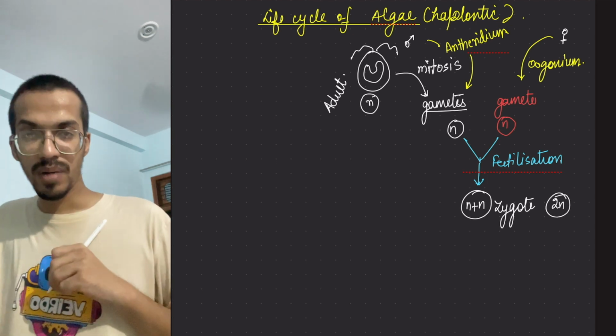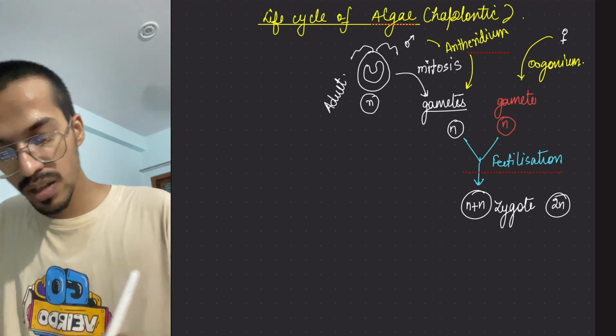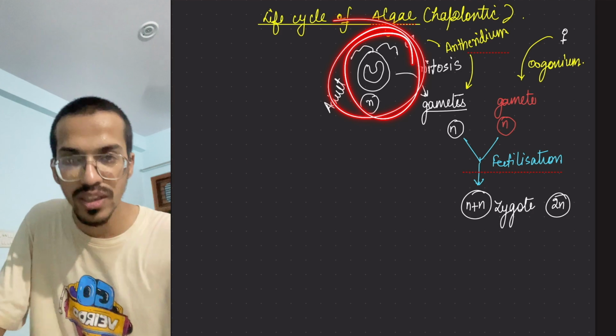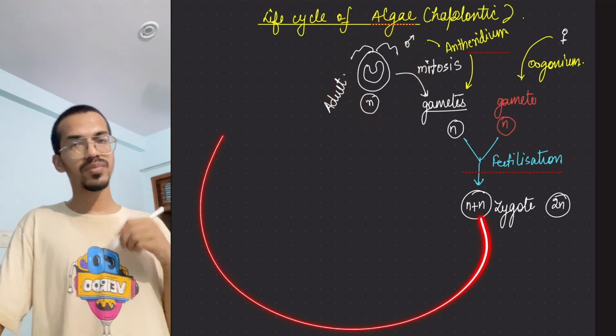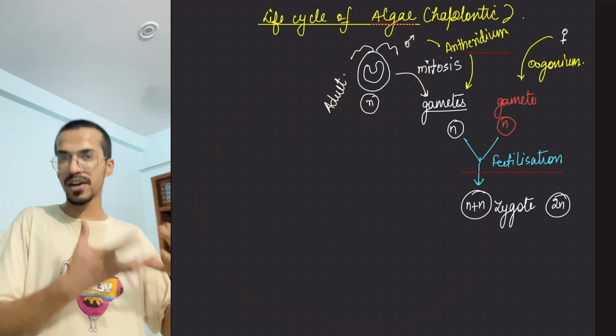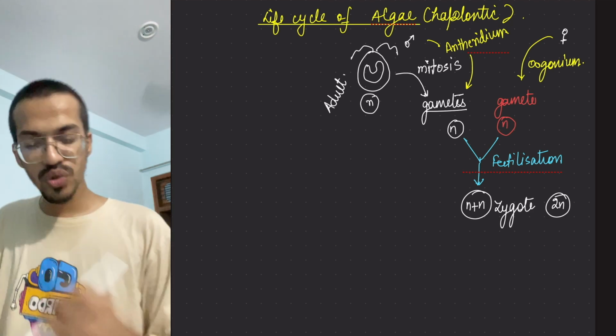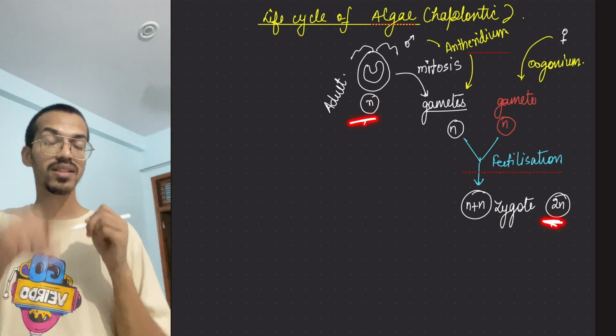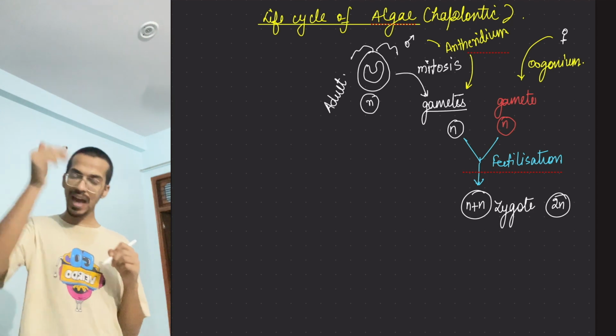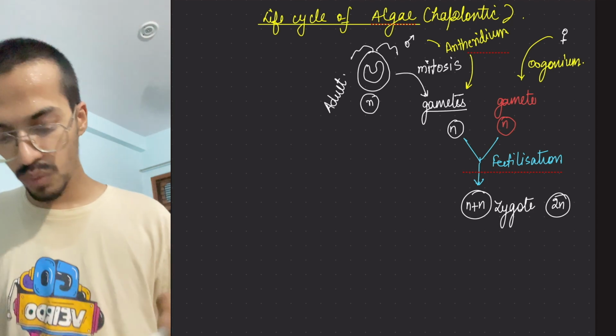Since here the problem occurs. If you see the main body, because the zygote will form this, right? After fertilization, when the zygote forms, it forms the adult form, right? But this adult form has 2N, and it has N. Meaning it is not the same ploidy level. So we have to reduce the ploidy level. So here what will happen?